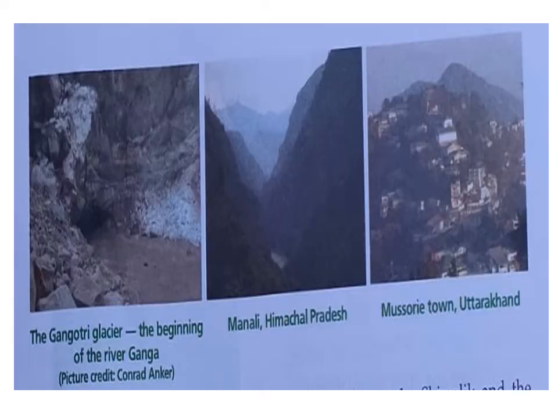Here some pictures are given on this page. The Gangotri Glacier, the beginning of the river Ganga. Second one, Manali, that is in Himachal Pradesh. Manali is a hill station of Himachal Pradesh. Another hill station is Mussoorie town, which is located in Uttarakhand. Uttarakhand is another state.